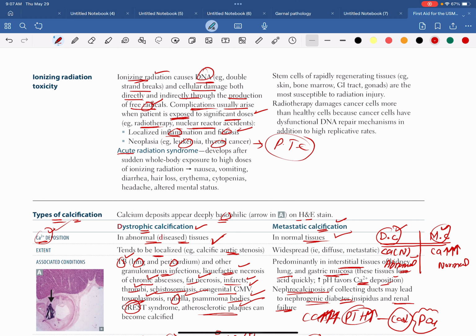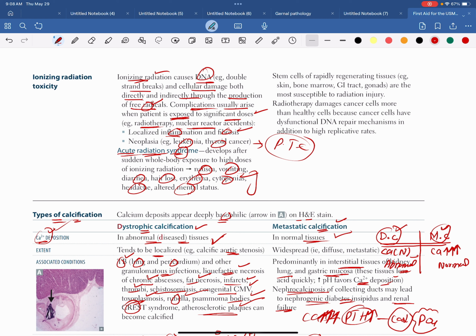Then after that, what is acute radiation syndrome? Basically, it is the complication of radiation that usually develops after the ionizing radiation when you are going to expose your whole body under high doses of ionizing radiation. Then after exposing the body under high doses, you will get the nausea, vomiting, diarrhea, hair loss, erythema, redness, cytopenia, headache, and altered mental status. So these are the collection of symptoms which are collectively called syndrome, and you are getting this after the radiation, and that radiation you get acutely. So that's why it is called acute radiation syndrome, and it usually develops after the sudden exposure of ionizing radiation. So that's why it is called acute.